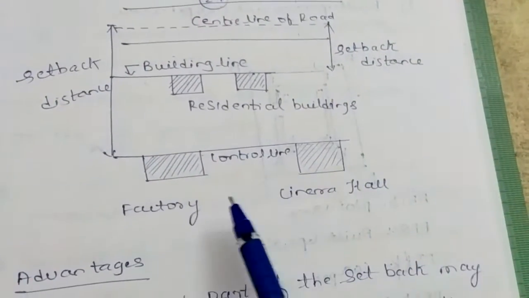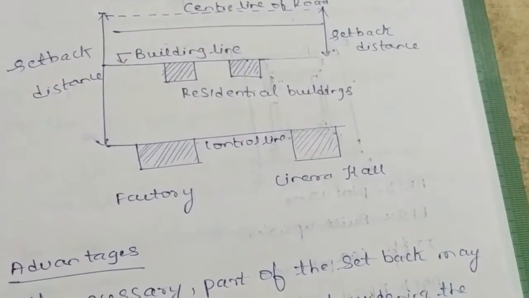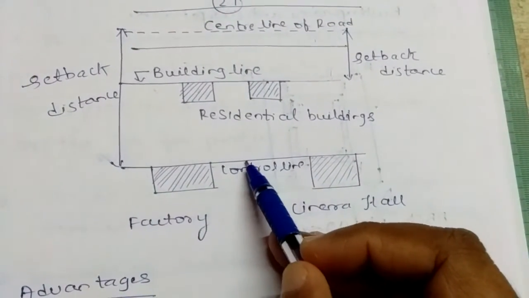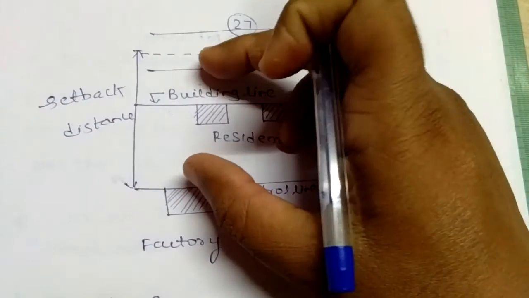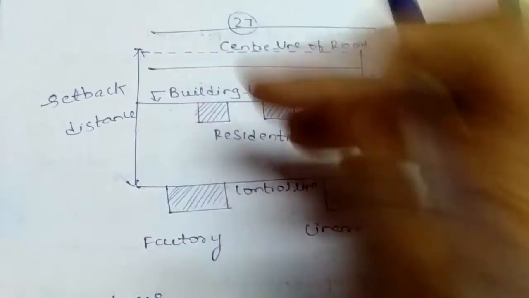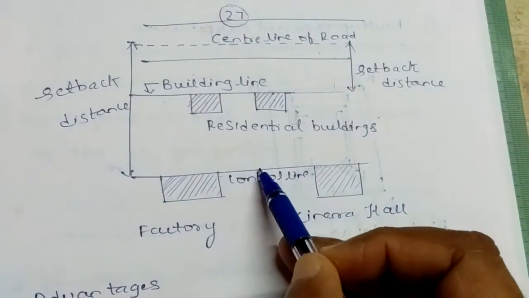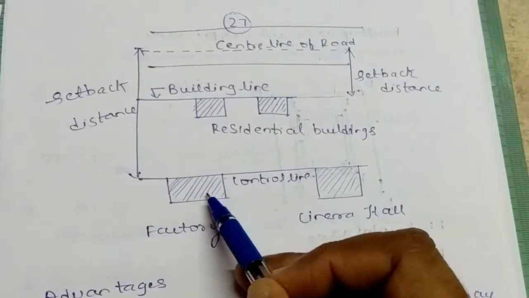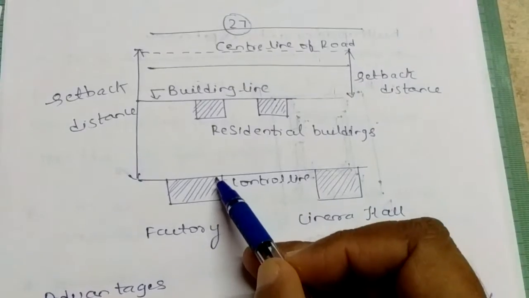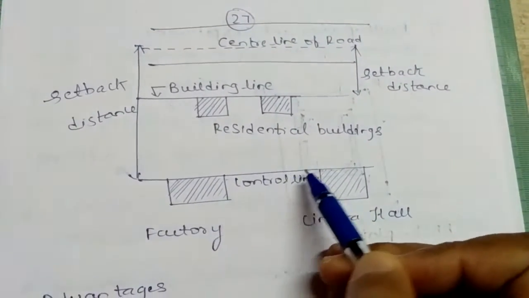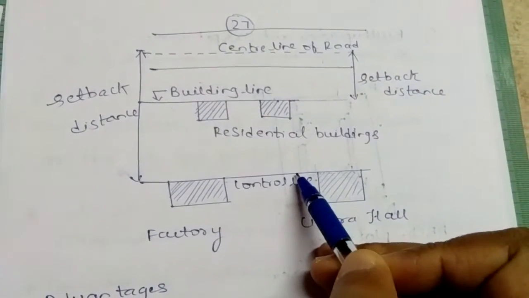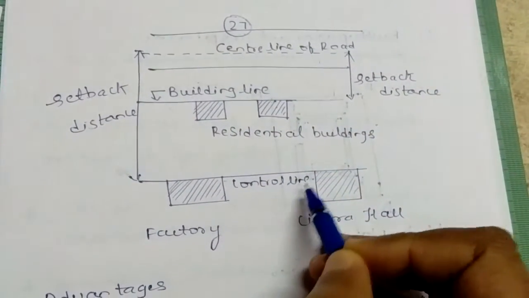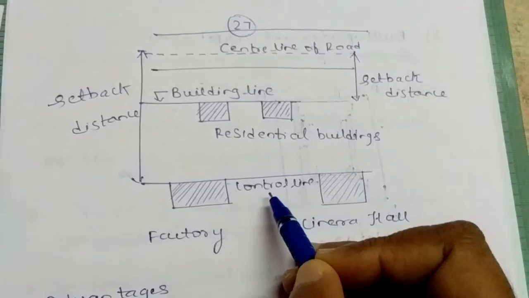Now let us come to the factory and the cinema hall buildings. Here we can see this line from the center line of the road up to this line, which we are calling a control line. It is as good as a building line. This factory or cinema hall cannot extend beyond this control line. The control line functions as a building line only, but here the name is taken differently, control line.